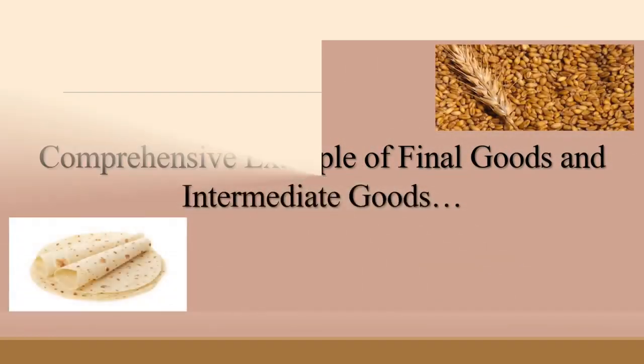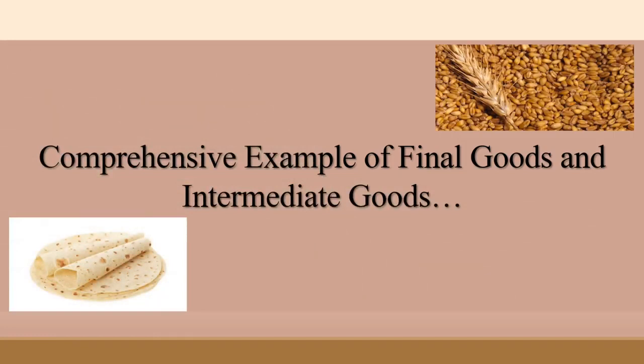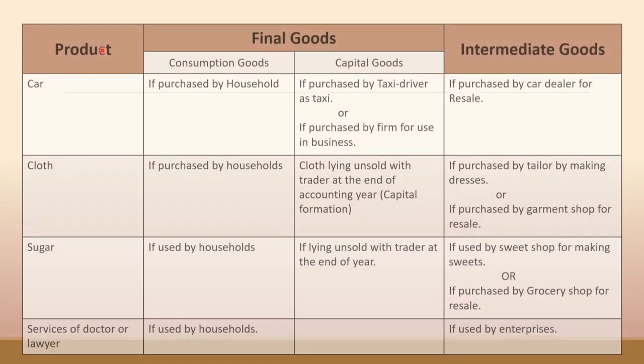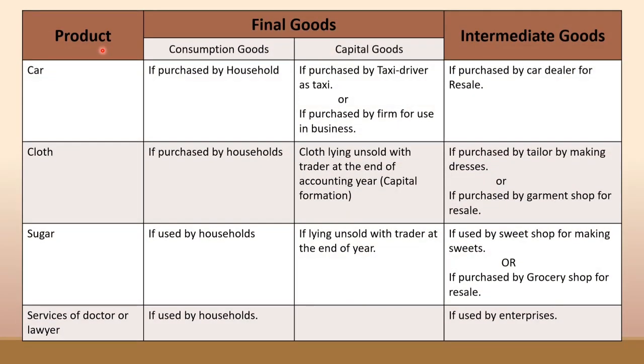So now we are going to study the comprehensive example of final goods and intermediate goods. On the left hand side I have taken product, and in the center final goods, and in this there are two categories: consumption goods and capital goods. On the right hand side, the intermediate goods. First product is car. If a car is purchased by a household, it is known as a consumption good.